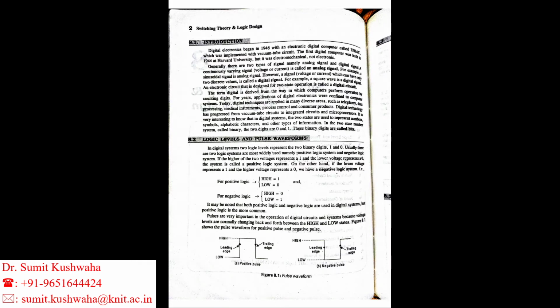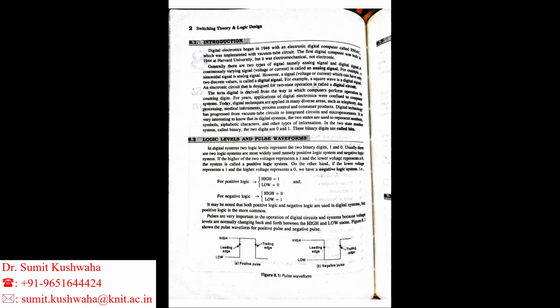So in this digital electronics unit, we will learn what is the basis for all these digital systems. This is a very basic unit, the starting of digital systems.